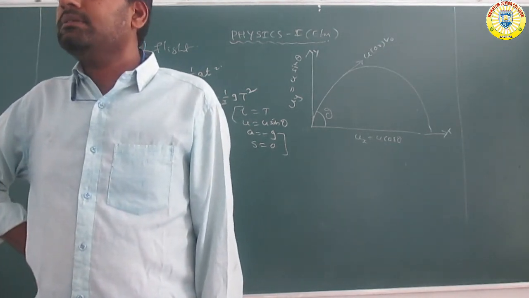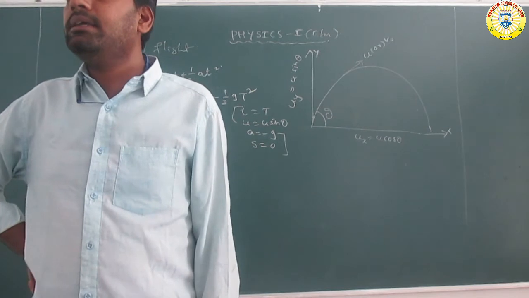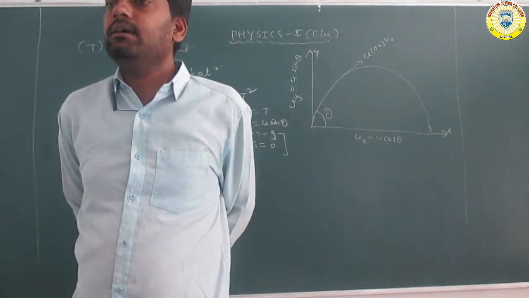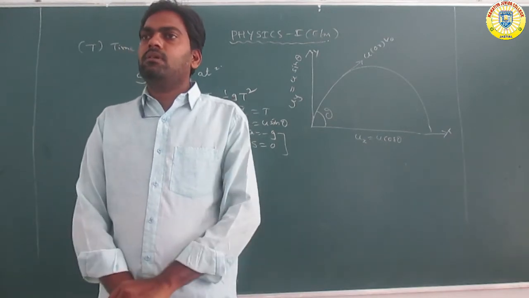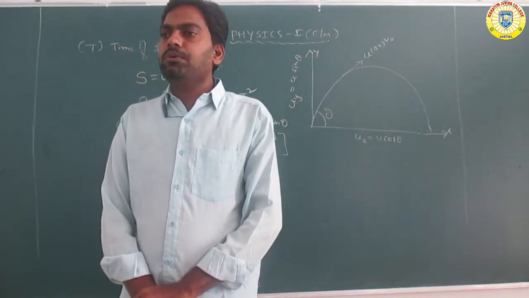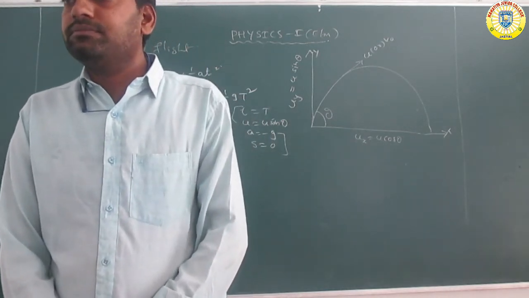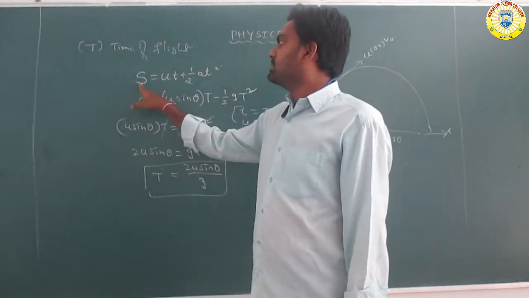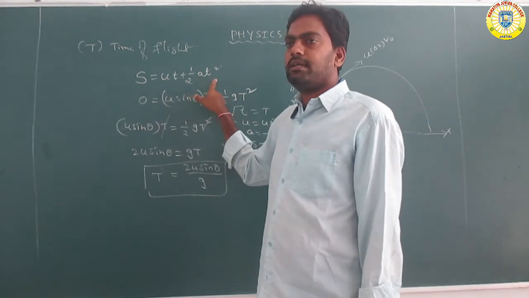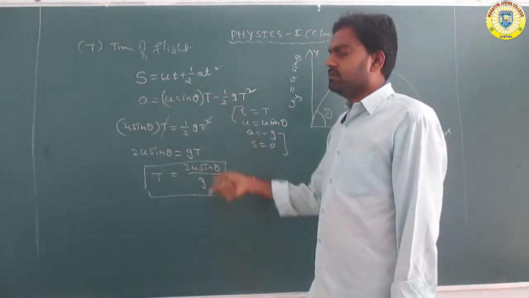kinetic equation, from the kinetic equation s is equal to ut plus half at square. You can write it step by step.